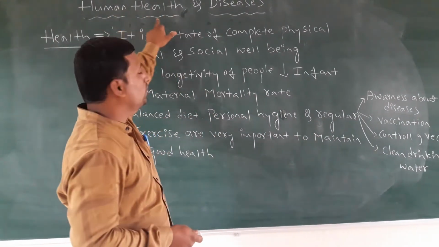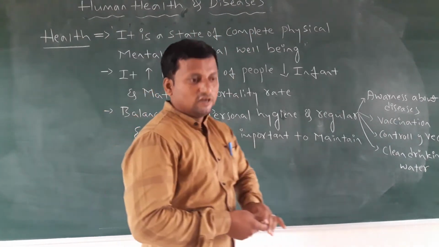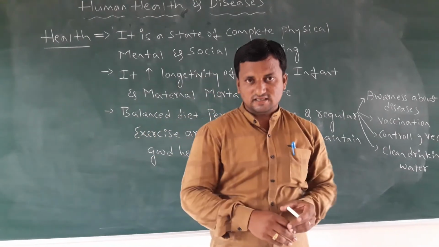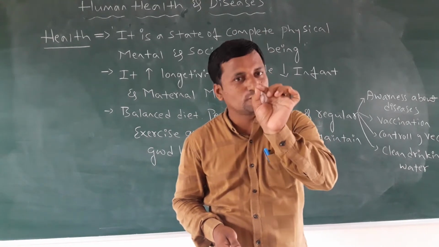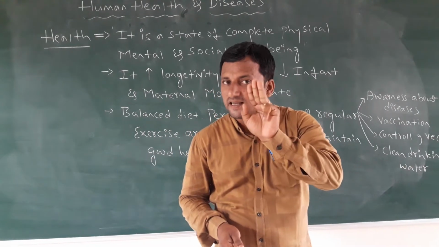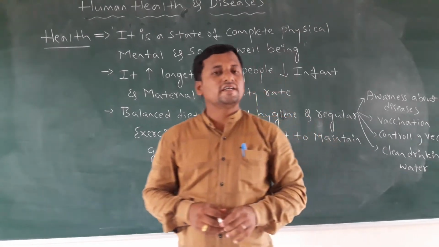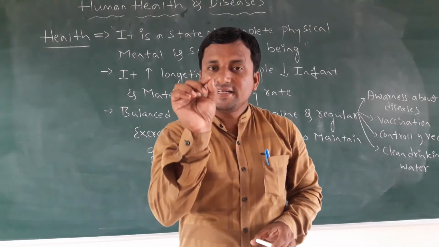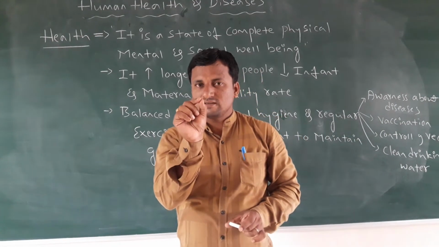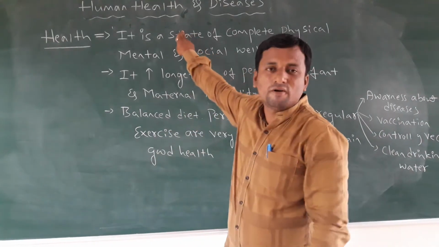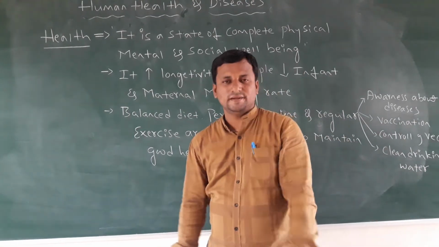That is human health and diseases. Human health and diseases, microbes in human welfare, and strategies for enhancement in food production are the three chapters in this unit, health and disease. Altogether you are going to get nearly 16 to 18 marks for theory. And dear students, you must remember this chapter is very, very important at NEET and CET level.